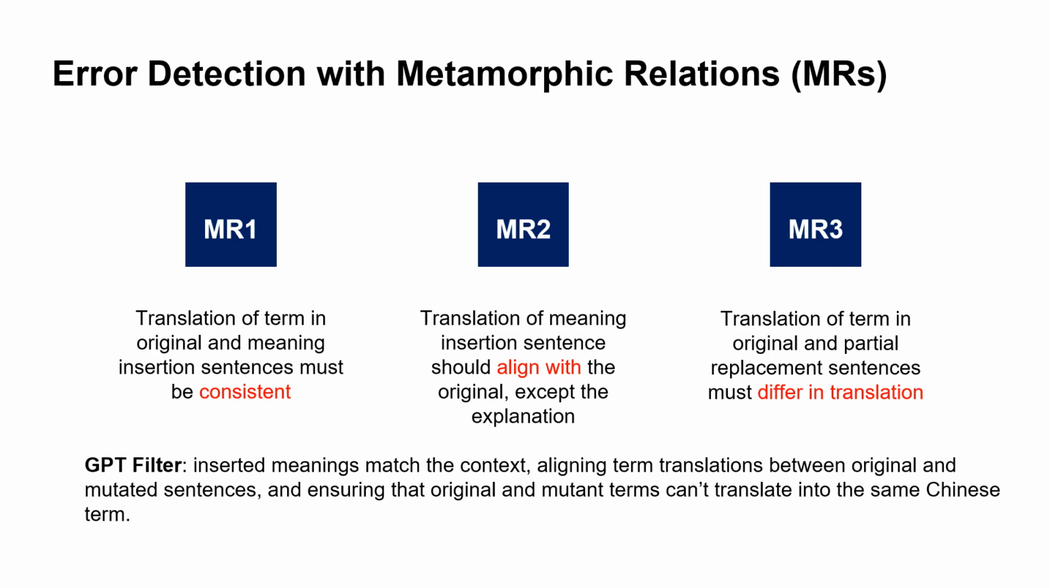To mitigate false positives, we incorporate a GPT filtering process. This involves verifying whether the inverted meaning aligns with the context, ensuring that term translations between the original and mutated sentences are consistent, and confirming that the original and mutated sentences can't be translated to the same Chinese term.